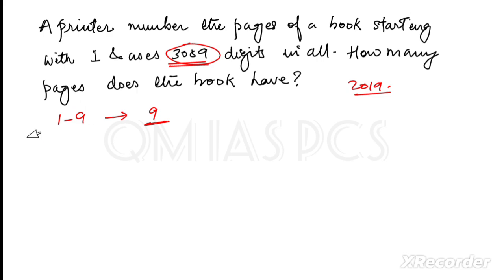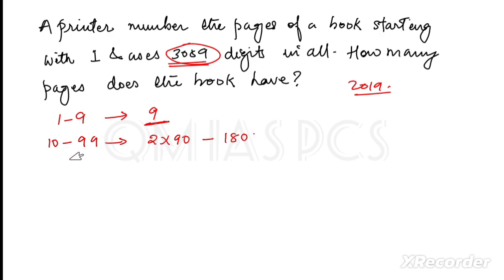Now from 10 to 99, how many digits are there? It is 2 digits each, and the total number of 2-digit numbers is 90. So it will be 2 multiplied by 90. These are very basic things: how many 1-digit numbers, 2-digit numbers, 3-digit numbers there are, and which is the largest 1-digit number and the largest 2-digit number. You should understand this. So it will be 180.